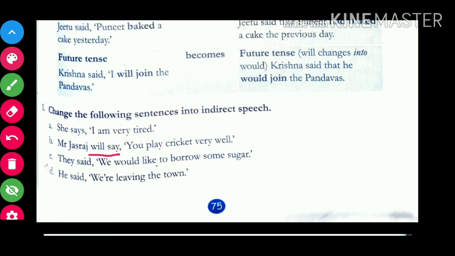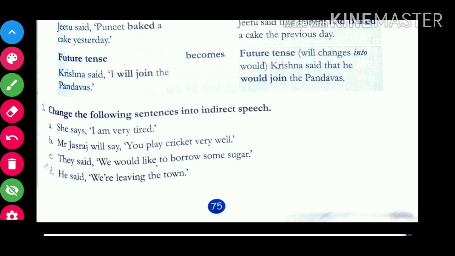Mr. Jasraj will say that. Now यहाँ पे you play है, तो you play की जगह हम बहुत सारे pronouns से replace कर सकते हैं. It can be I play, या फिर you play, or he plays, or she plays, because you defined नहीं है यहाँ पे कि किसकी बात की जा रही है. So in that case you can replace you play with I play, you play, he plays, or she plays cricket very well.